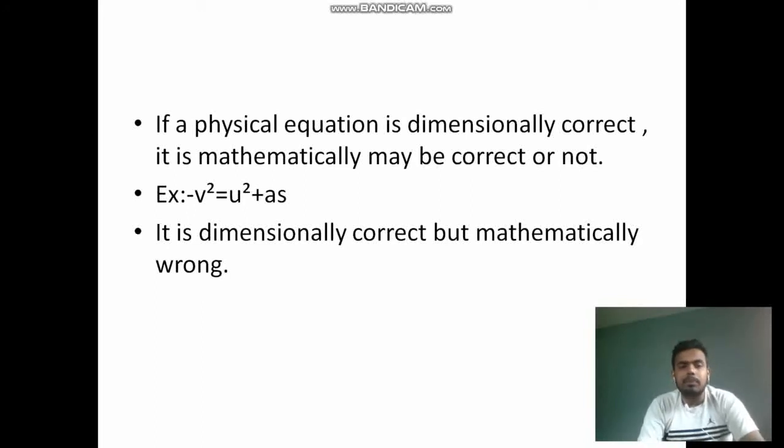For example, V square is equal to U square plus 2as. It is dimensionally correct, but it is mathematically wrong, because the correct formula is V square is equal to U square plus 2as. Here the 2 is missing, and 2 has no dimensions, so that's why it is correct in dimension but wrong in mathematics.